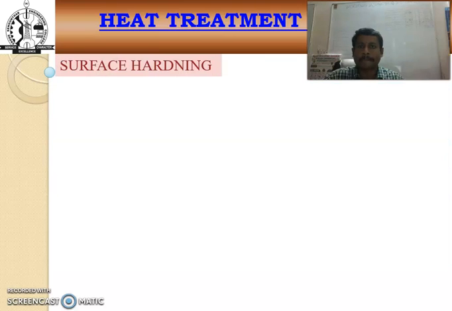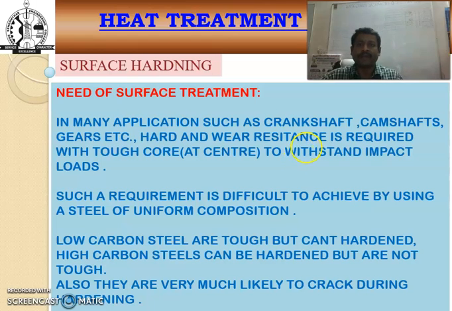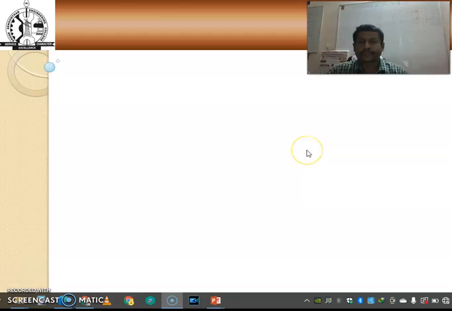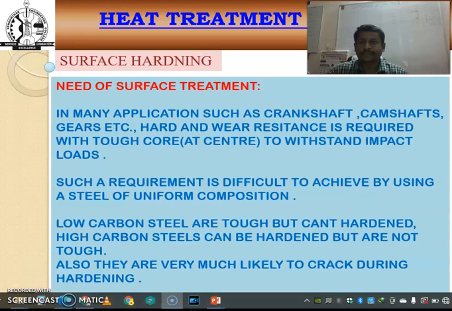Next is the surface hardening process. What is the purpose of surface hardening? Many steel components require a hard, wear resistant outer case. The outer case is called the surface. So this surface is to be hardened because they need a hard surface.